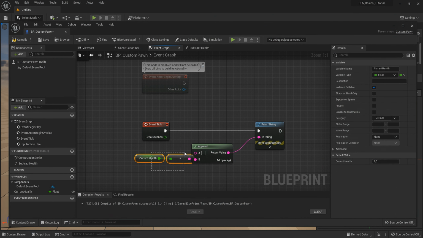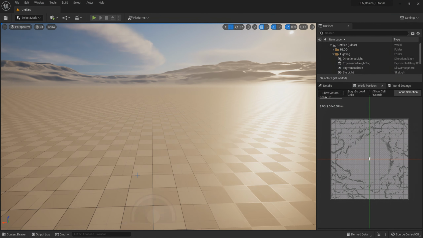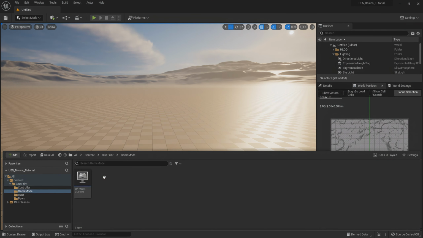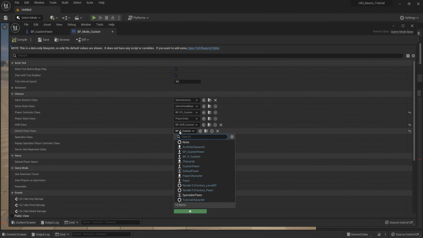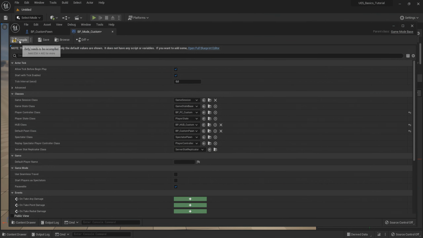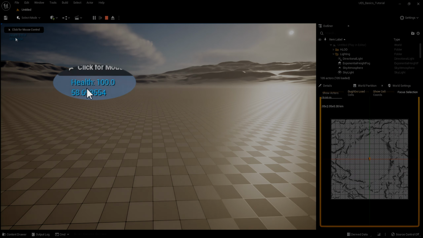In the first pin, we write health, and we add current health to the second pin, which will automatically convert from float to string. Lastly, we need to change the default pawn from BP_P_custom to BP_custom pawn in our custom game mode class. Now, when we start the game, we will see our health, 100, displayed in the top left corner. Pressing the F key will deduct 10 health points each time.